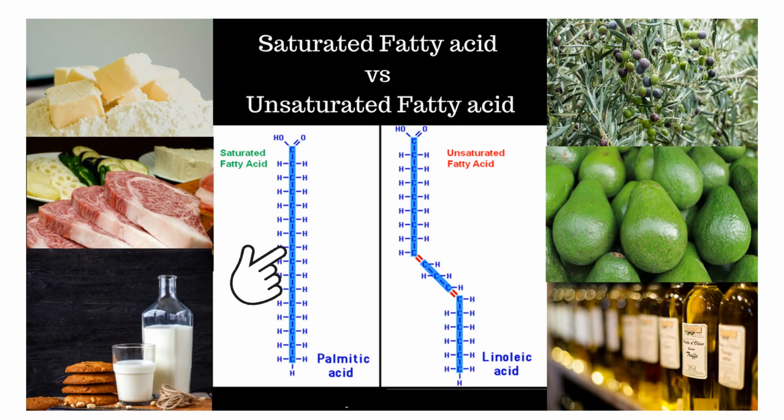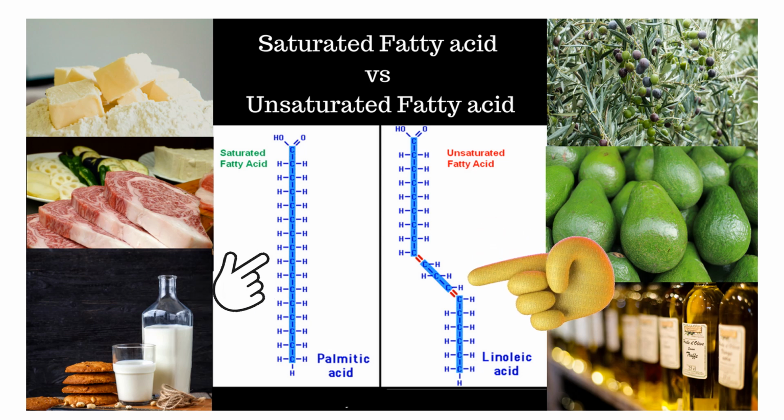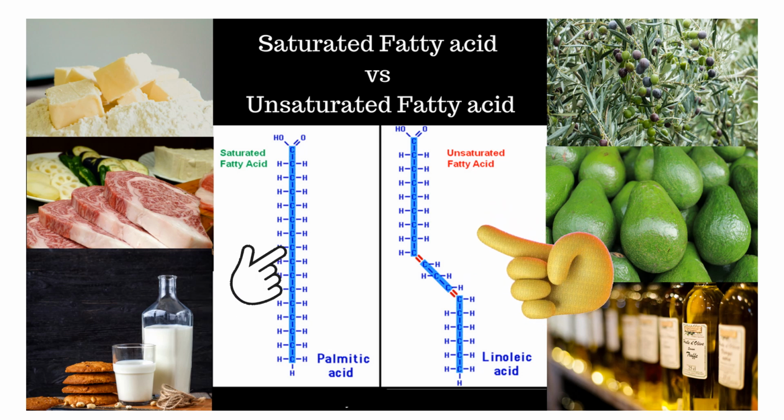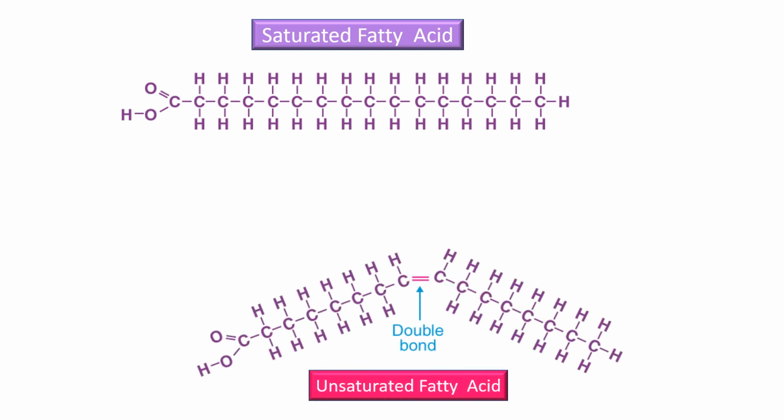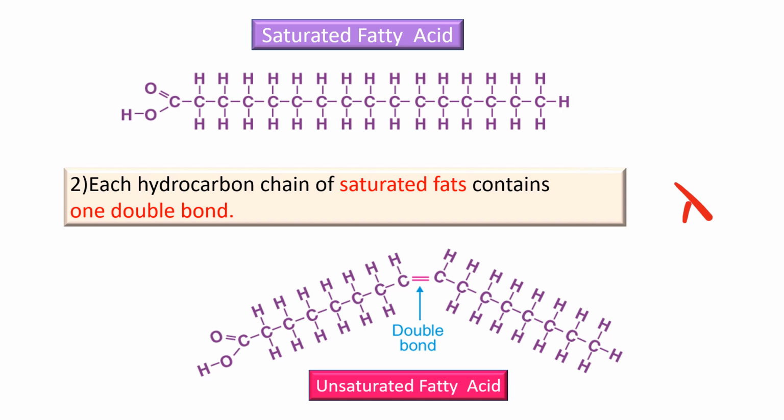Saturated fats are made of fatty acids which contain hydrocarbon chains only with single bonds. On the other hand, unsaturated fats are made by fatty acids with hydrocarbon chains which bear one or more double bonds. The second statement is also wrong, therefore.